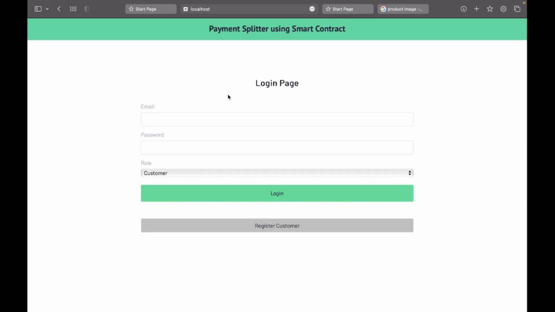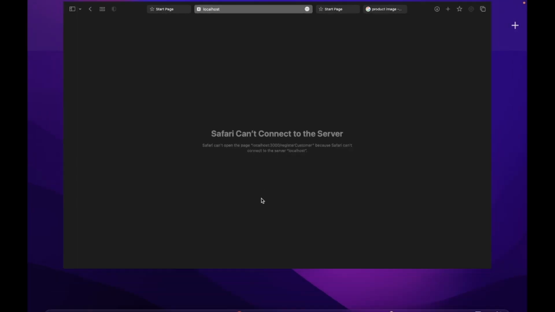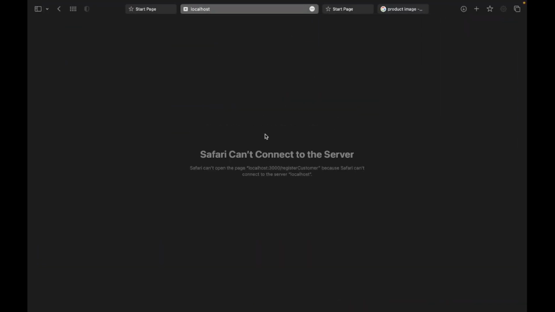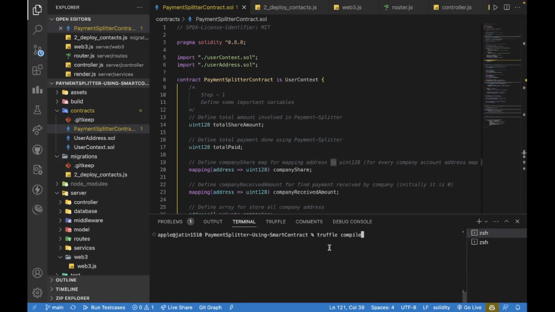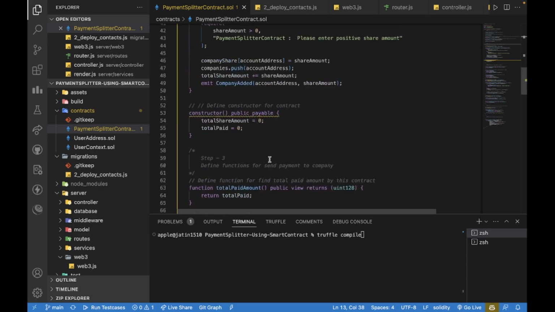Our website starts with a login page. As I mentioned, there are two kinds of users, customer and admin. The customer buys products, and the admin manages products, adds products or adds companies to a contract and that kind of thing. So first we register. Okay, first we have to compile that code. So first come to our VS Code. This is a Solidity file, the same as our Remix file, and we need to deploy it.